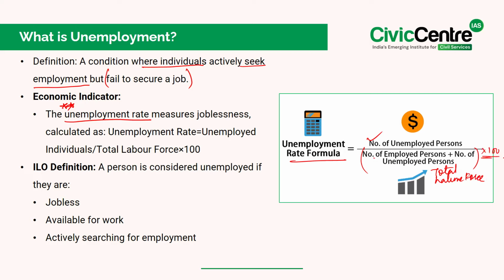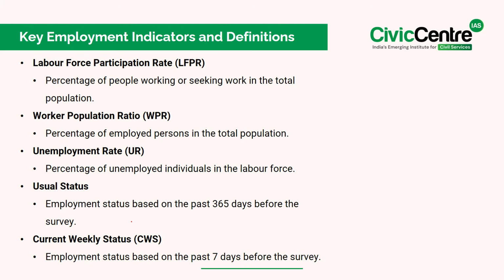Now, let's look at the International Labour Organization definition of unemployment. According to the International Labour Organization, a person is considered unemployed if they meet 3 conditions. First, they're jobless, next, available for work, and also actively searching for employment. This means that simply not having a job does not classify someone as unemployed unless they're actively looking for one. Now, moving on, let's talk about some key employment indicators that help us assess the labor market trends. First, the labor force participation rate, which refers to the percentage of people working or seeking work in the total population.